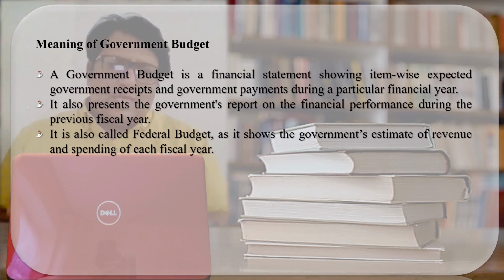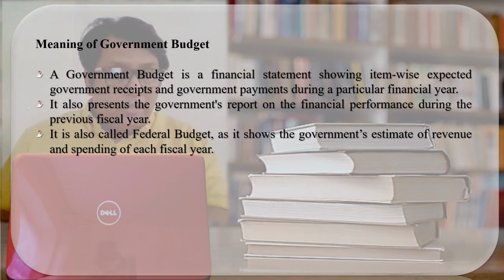It also has the technical base as well. The question is how the government budget has the technical base, because in every government budget, by the use of the statistical data, the government predicts and forecasts the level of the revenue and the expenditure. Since by the use of the available data, the government forecasts the available resources and the expenditure, every budget is having the technical base as well. So here we can say that every budget is having the three bases, that is economic, political and technical. So it can also be asked, name the basis which the government budget is having. Every budget is having the economic, political and the technical basis.